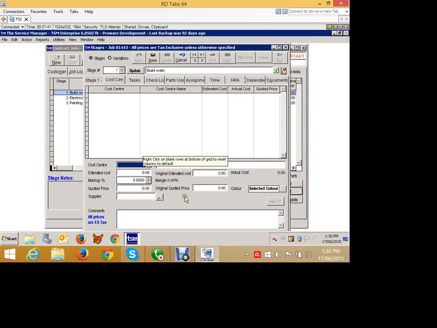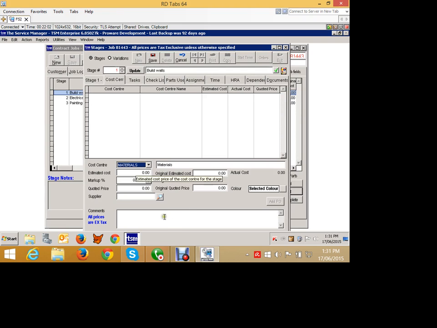Okay, so first cost center will be materials. For building the walls, we've got gyprock, we've got studs, we've got various other things that we need. This is not an estimating program, so we're not concerned here with working out what it's going to cost. That's done separately. Purely we're putting in here the estimated costs once we know them.